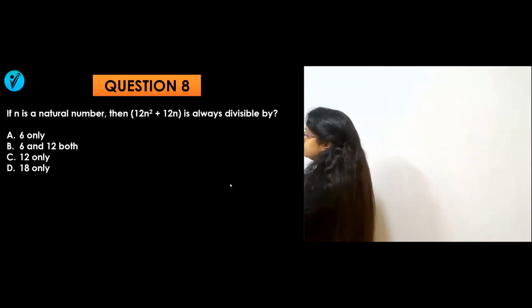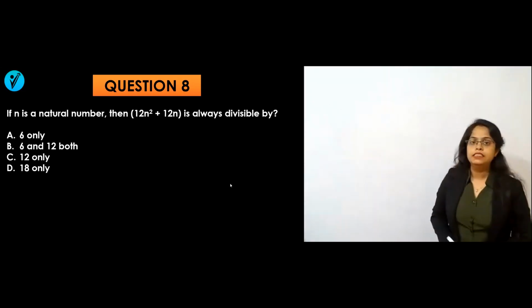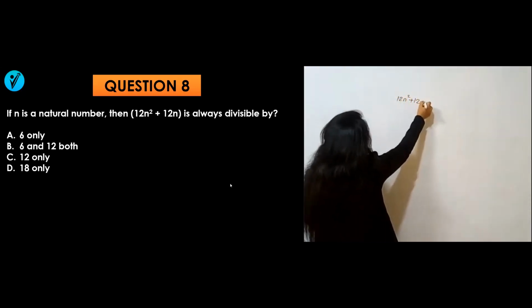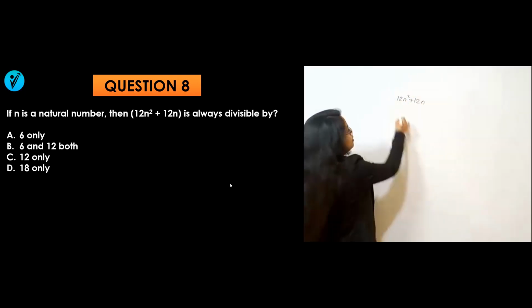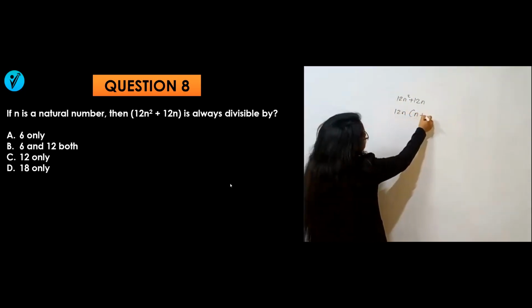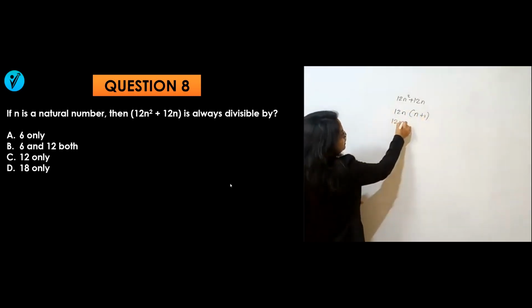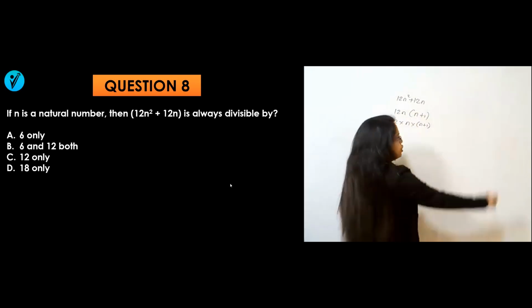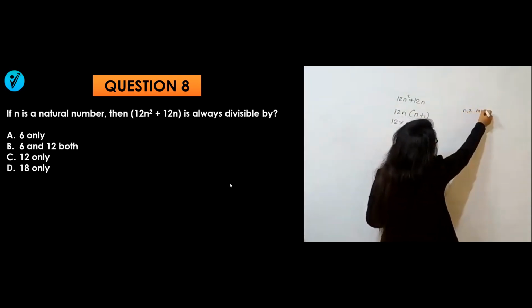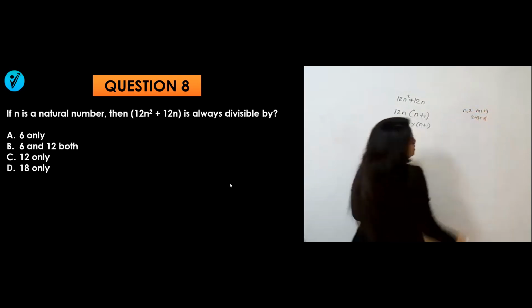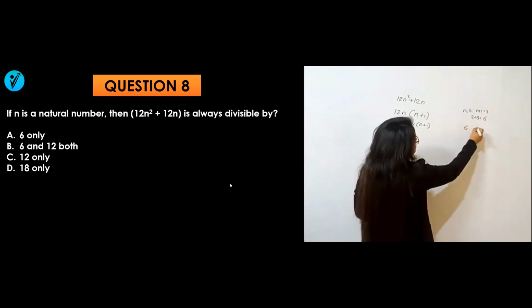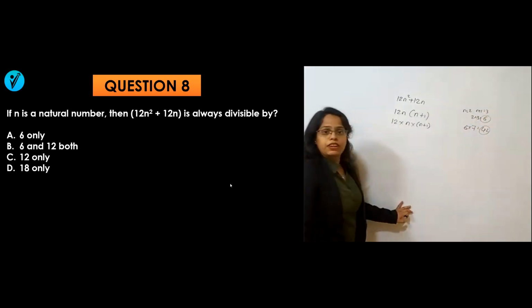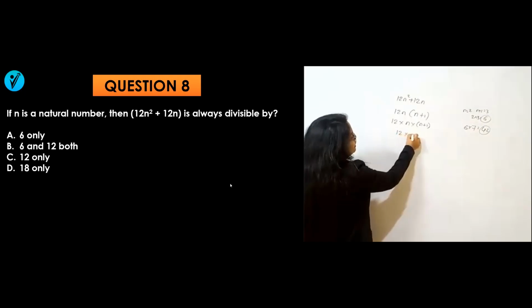What are they saying here? If n is a natural number, then 12n square plus 12n is always divisible by what? If I take 12n common, it will be n plus 1. That means 12 into n plus 1, where they are saying that n is a natural number. So if you take n equal to 2, n plus 1 will be 3, that means 2 into 3 will be 6. If I take suppose n equal to 6, n plus 1 will be 7. 6 sevens are 42. That means you always get an even number. So 12 into an even number.